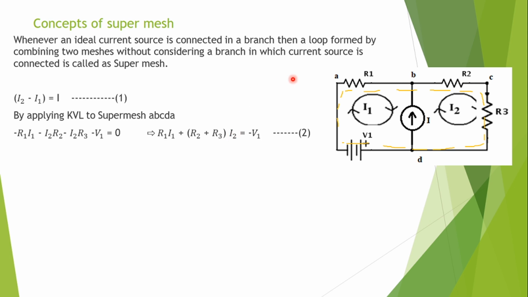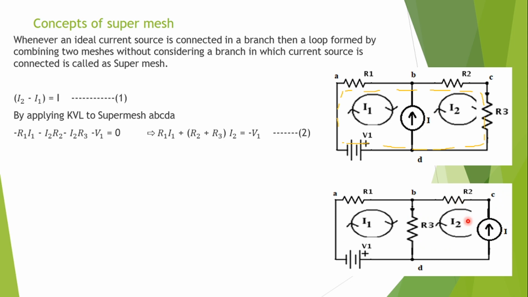Now one more possibility is that the ideal current source is connected in a branch which is not shared with any other mesh, at the open end of the mesh. Suppose something like this: the current source is connected to mesh 2, but at the open end of mesh 2. In this case, you can apply KVL to mesh 1, and instead of applying KVL to mesh 2, you can directly express the mesh 2 current in terms of the source current.